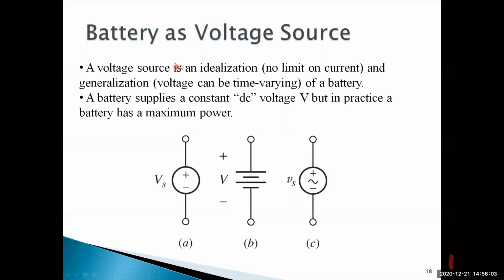So a battery is a voltage source. A voltage source is an idealization, with no limit on current.